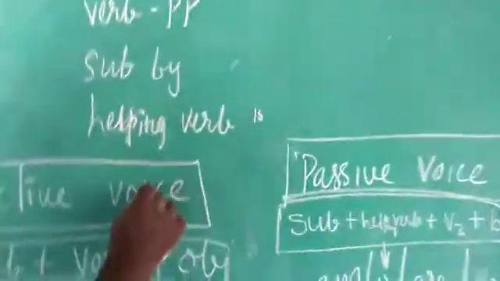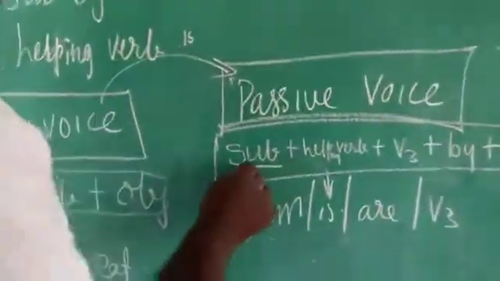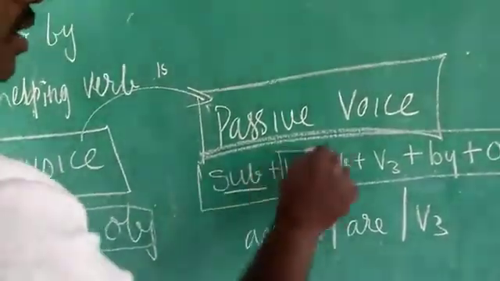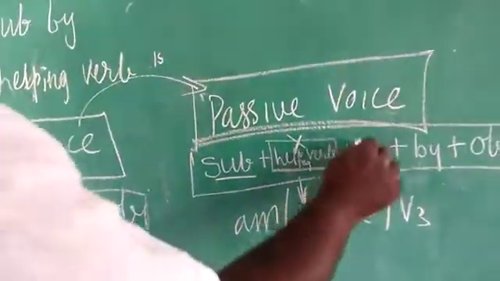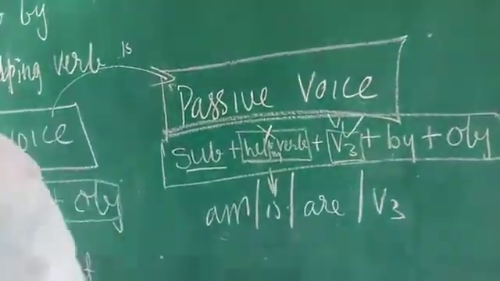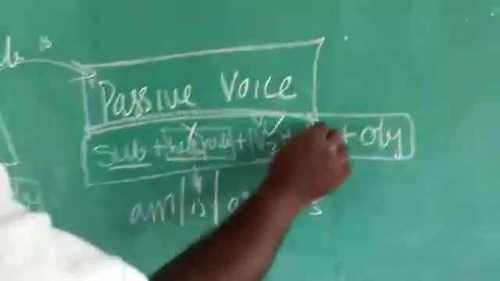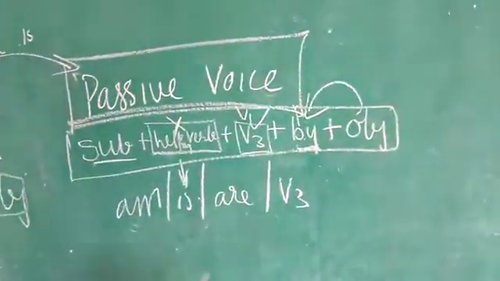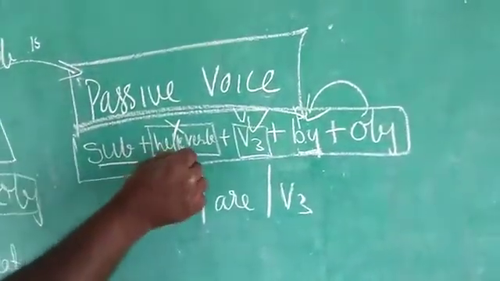When you are changing active to passive, children, the subject you have to take. Already I took the subject. Helping verb we have to write. This I did not write. V3, as I told you, V1 will change into V3. This we wrote. I told you that you have to add the preposition by before the object. Before the object. So the helping verb I am talking about here, children.